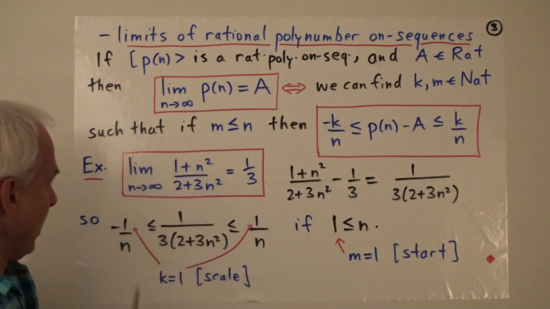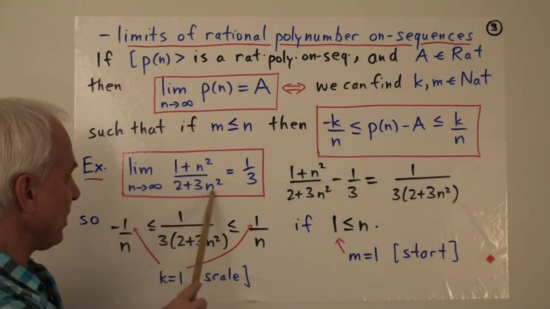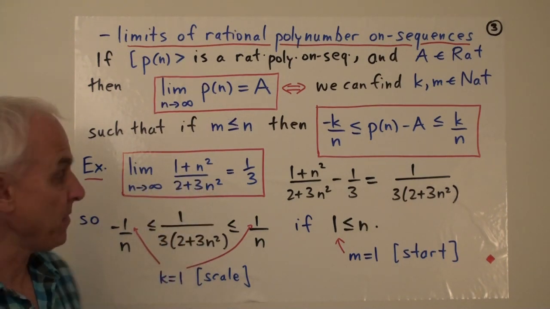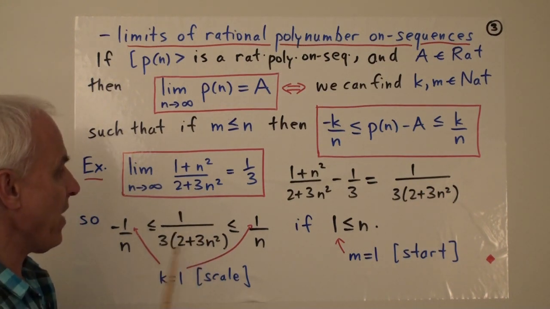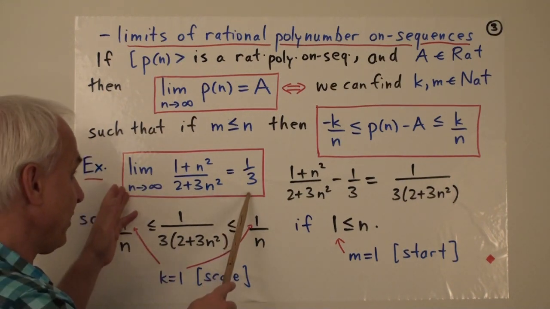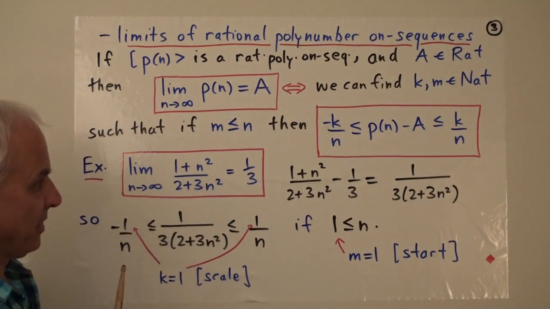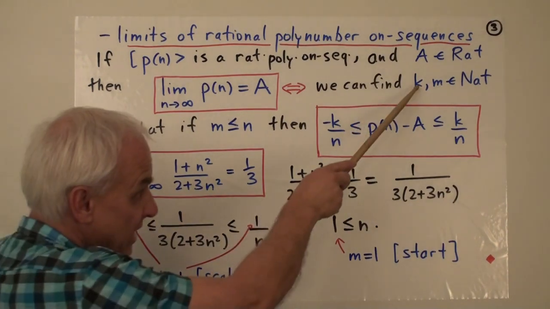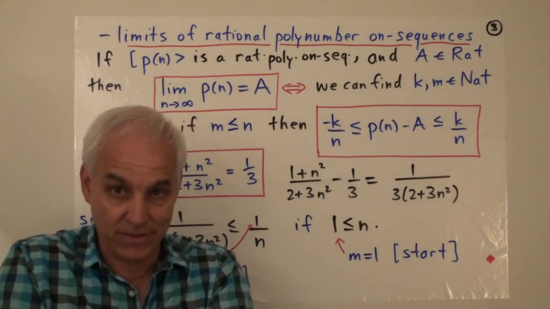So for example, the limit of (1 plus n squared) over (2 plus 3n squared) as n goes to infinity is 1/3. Let's check why that is true. So in order to establish this, we need to basically check that this condition is satisfied. So ultimately it comes down to finding two numbers, k and m, and showing you exactly what they are.